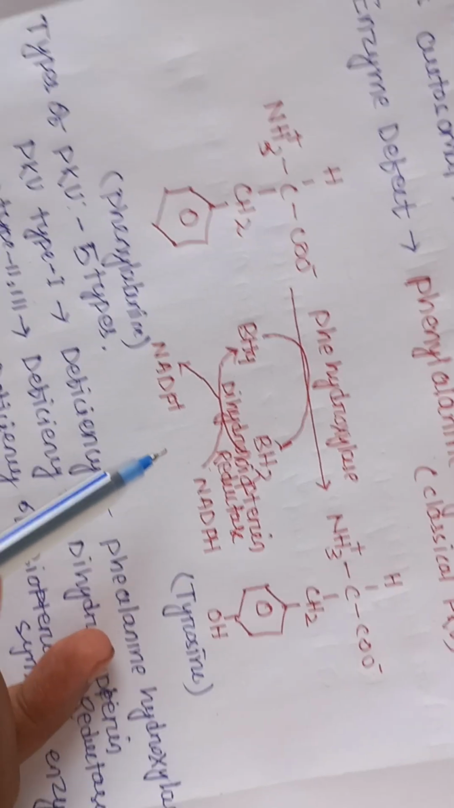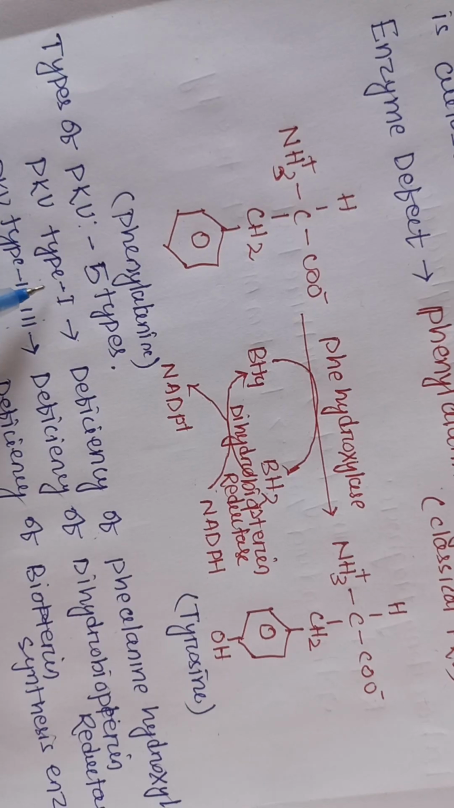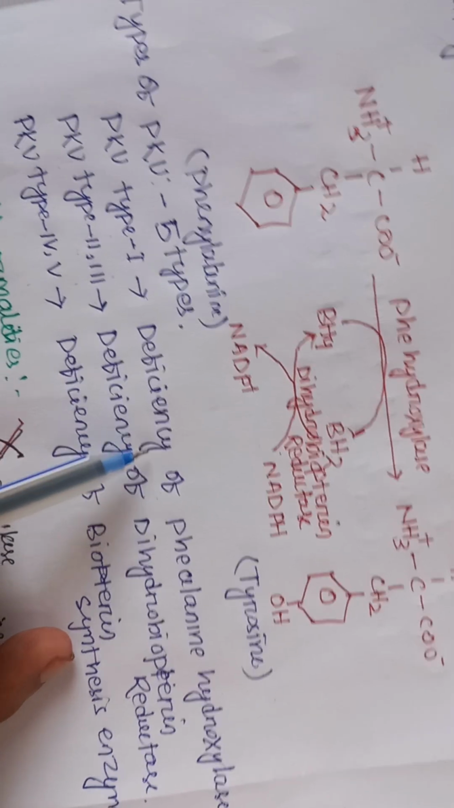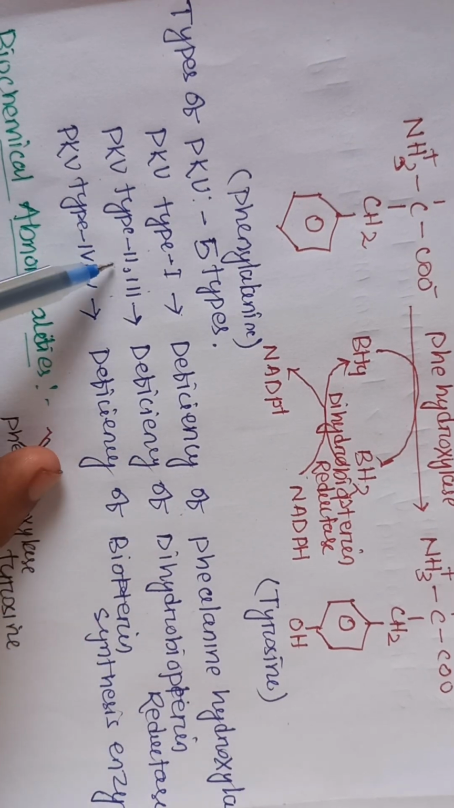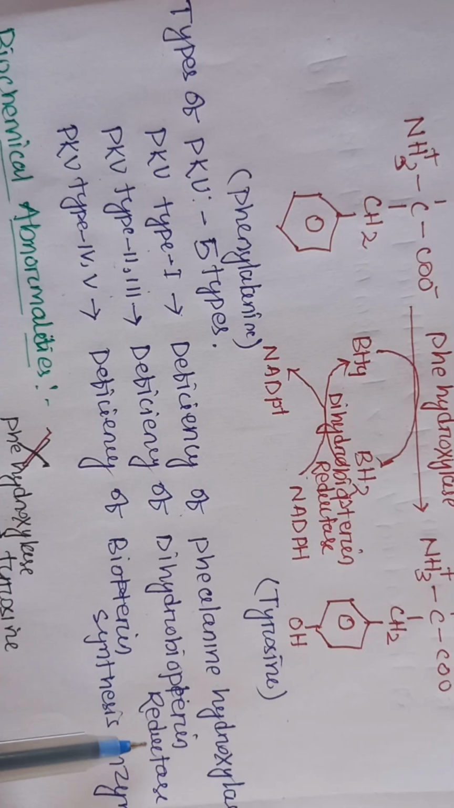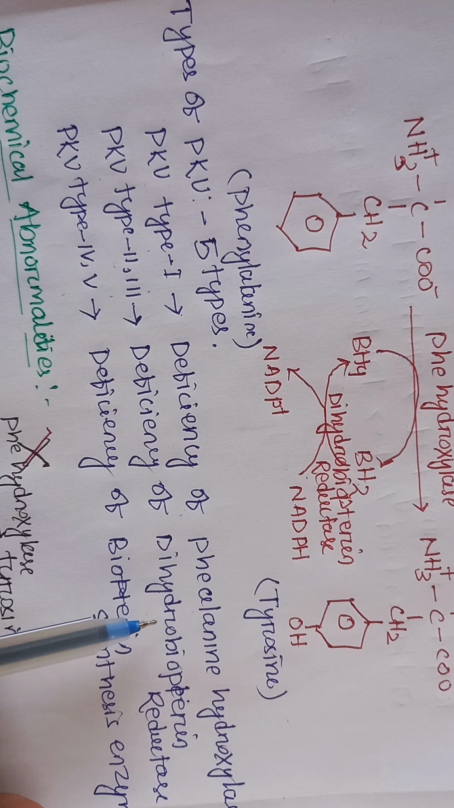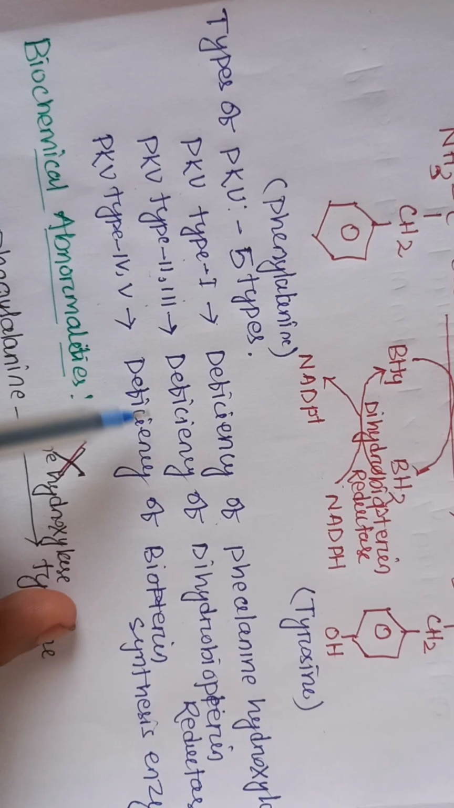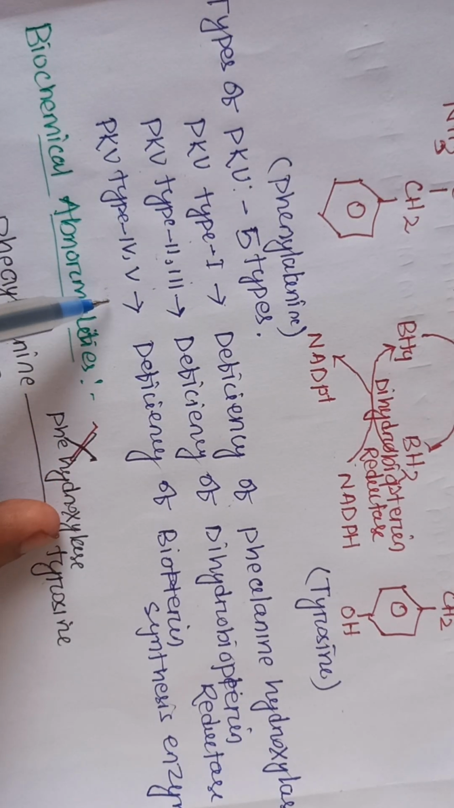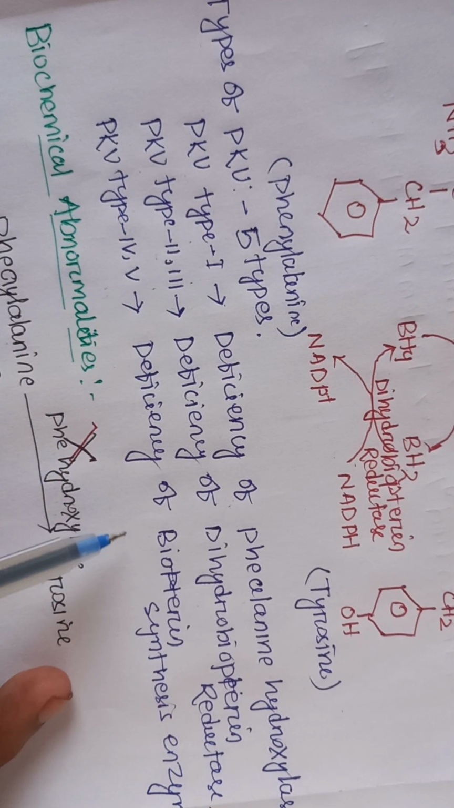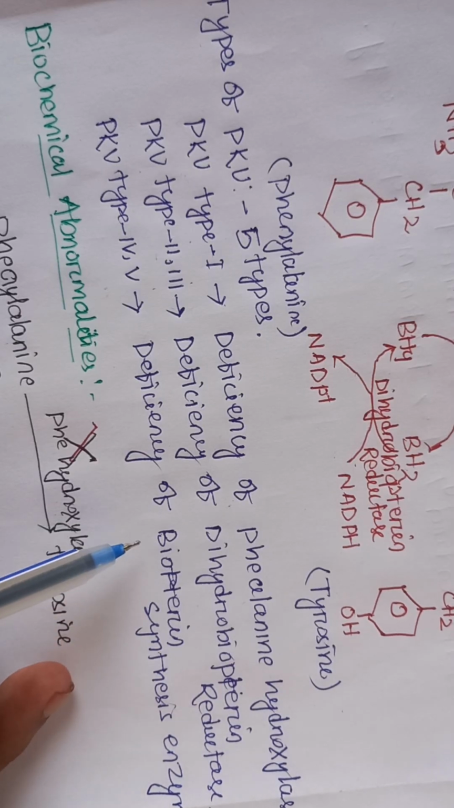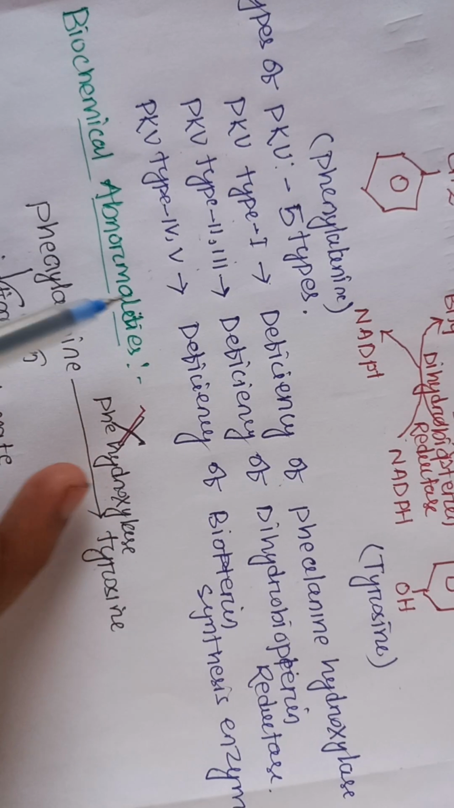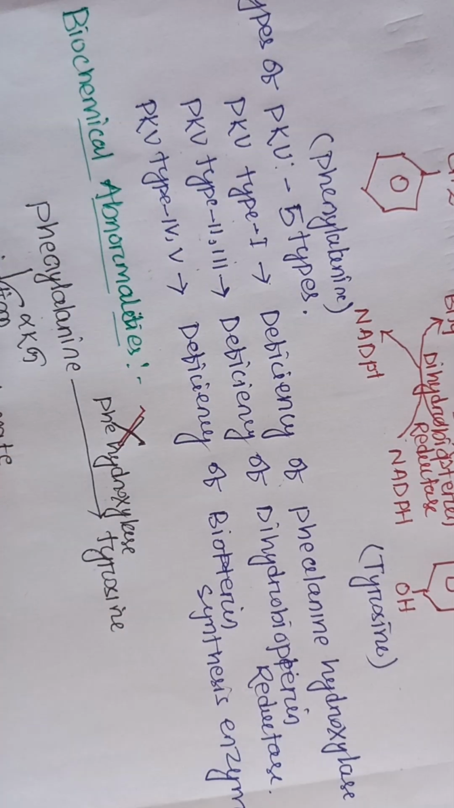that may lead to PKU. Okay, so let's discuss the types of PKU. PKU type 1 is the classical one, that is due to the deficiency of phenylalanine hydroxylase, and PKU types 2 and 3 are due to the deficiency of dihydrobiopterin reductase. This is required for the conversion of BH2 to BH4. That means it is required for the further conversion of phenylalanine to tyrosine. If there is a defect in this, then it also leads to PKU type 2 and type 3. Similarly, in PKU types 4 and 5, the biopterin synthesis enzyme is defective. So here the biopterin synthesis is defective, and that leads to type 4 and 5 PKU. Okay, so this is all about the types of PKU, type 1 to 5.